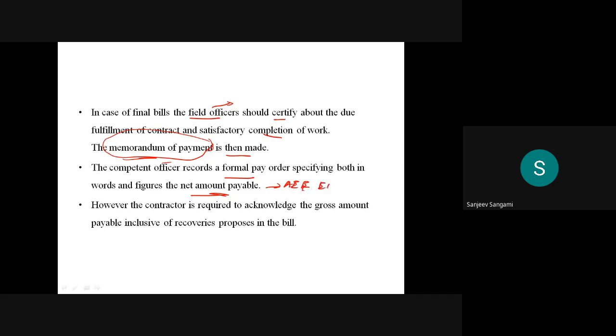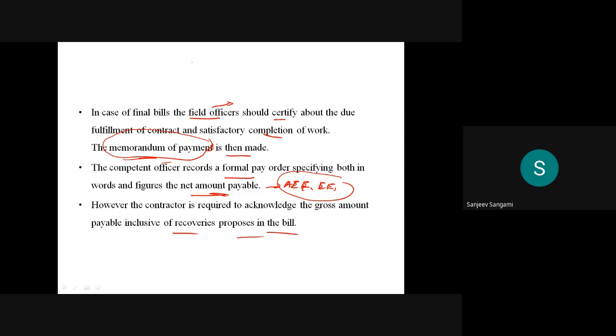The executive engineer or the assistant executive engineer has to finally certify it. However, the contractor is required to acknowledge the gross amount payable inclusive of the recoveries proposed in the bill. Whatever the recoveries or the material supplied by the government, he has to sign for both.